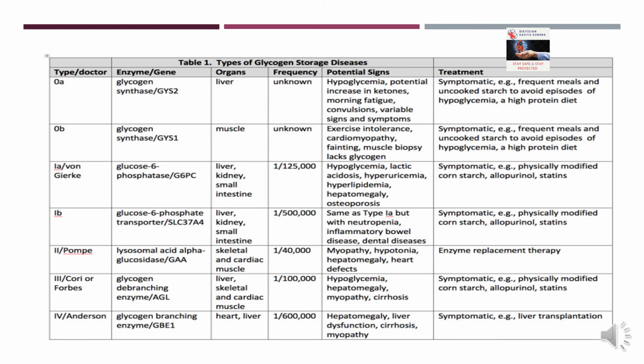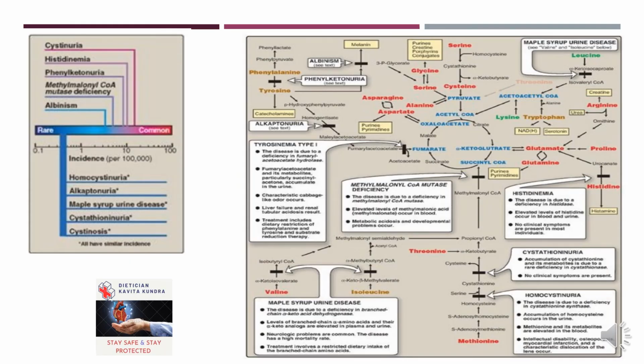Treatment is symptomatic, with frequent meals and uncooked starch to avoid episodes of hypoglycemia, and also liver transplantation, physically modified cornstarch, or enzyme replacement therapies, etc. So this is the one, you can go through it.